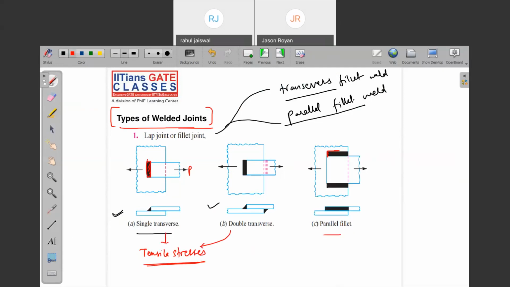But what happens with the parallel fillet? This is the fillet joint. Let's say this is the welded joint, and the load is acting parallel to this parallel fillet. Which type of stresses will be introduced? Shear stresses, yes or no? Tau, and here it is sigma. Correct. Very, very simple things. In a simple, lighter manner, we are going to move. Now, can I move to the next slide?